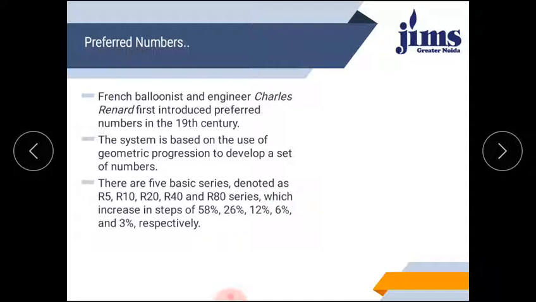If you consider R5, there is a 58% difference between two consecutive models, between a model and the previous one. When you increase the number of models, the difference between two models will decrease. Means if you increase the number of models, the difference between two models' capacity, its work delivering capacity, will decrease.